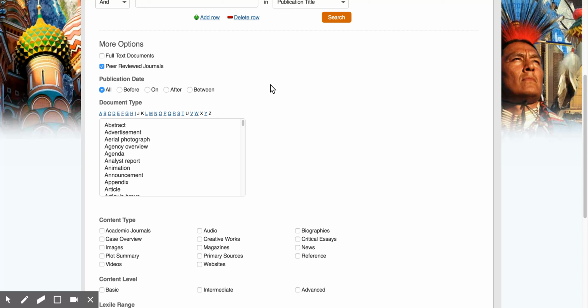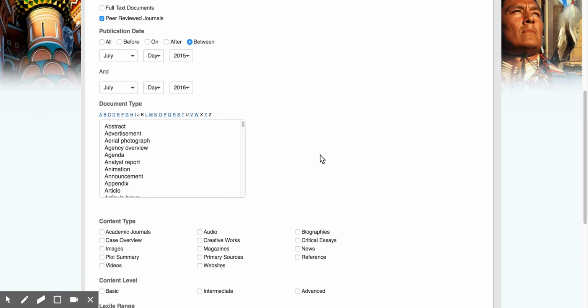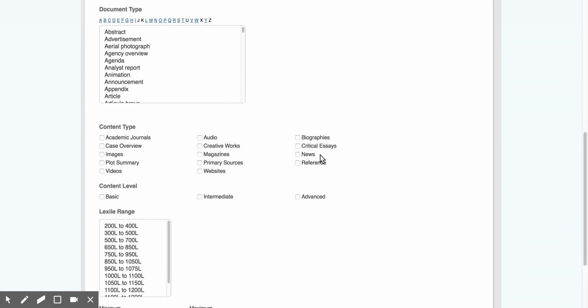So rather than search and start digging through all that stuff, you could come here to the advanced, and on the publication date, click on between, and then give it the year. You could say a year ago was July 2015, and then do it from July 2016, and then you would have your year. You would be able to search, and you would get only articles that your teacher would approve of. So that makes it a lot faster, okay?